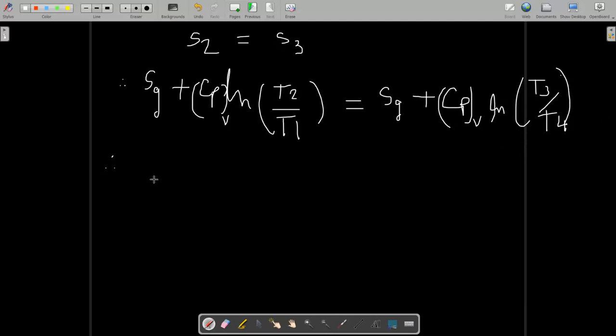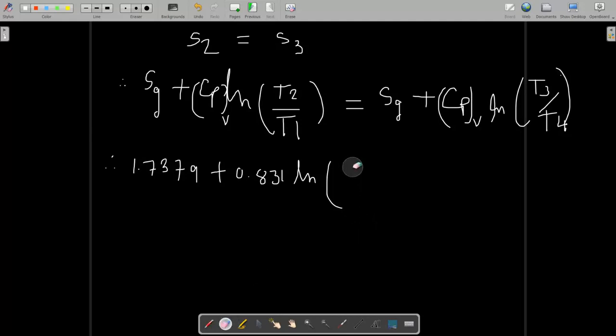From the property table given in the exam, you can find the specific entropy at minus 16 degrees Celsius, or evaporator pressure, is 1.7379. It is the entropy of vapor plus the specific heat of vapor, 0.831, ln T2 by T1.